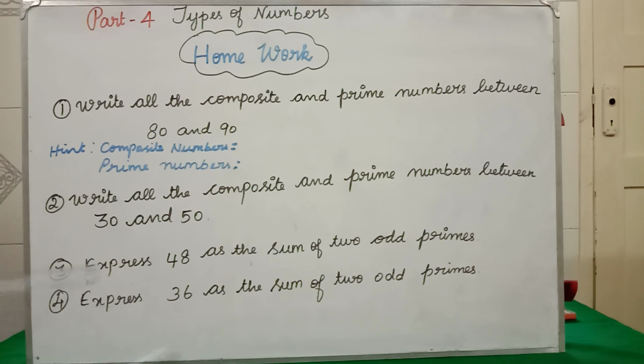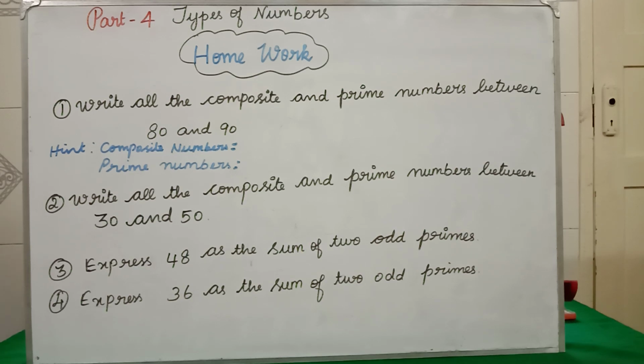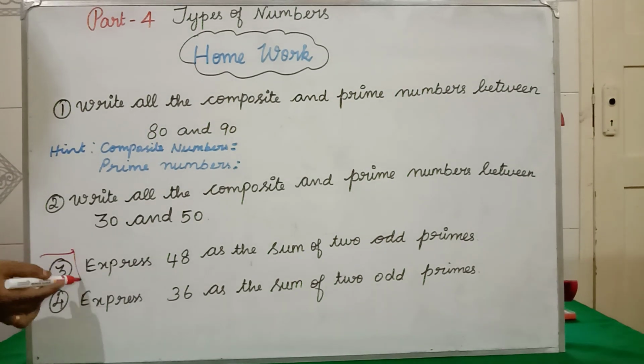Third question, express 48 as the sum of 2 odd primes. How will you do this? First, you have to write the odd prime numbers. Okay, you have to subtract each odd prime number from 48. When you are subtracting, the final answer should be a prime number. Okay, you should not get a composite number. You have to get a prime number. Once you get the prime numbers, if you add the 2 numbers, you will get 48. For this problem, you can refer to the third sum. Okay, you can refer to the third sum video.